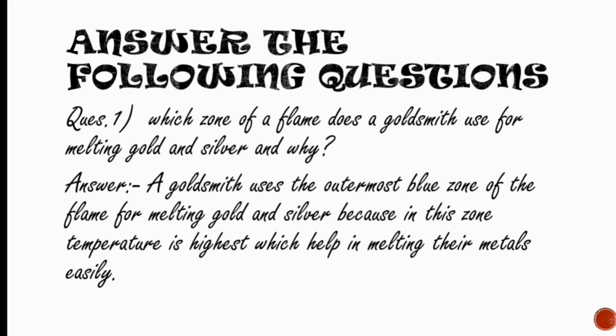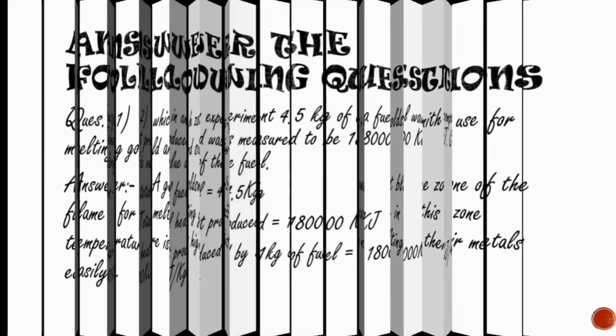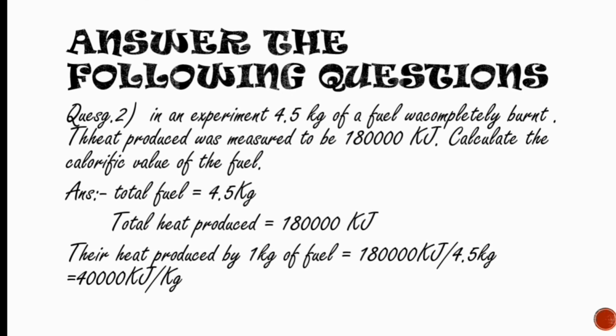Okay, now let us go towards the second part. In an experiment, 4.5 kg of a fuel was completely burnt. The heat produced was measured to be 1,80,000 kilojoule. Calculate the calorific value of the fuel. Now let's see the answer. The total fuel is 4.5 kg.